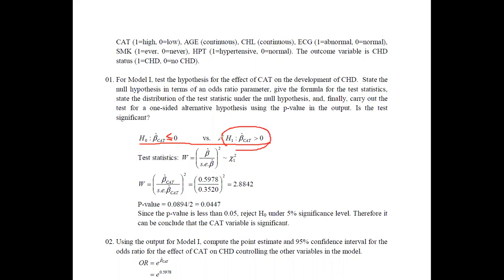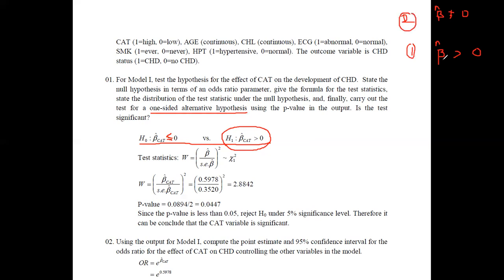Anyhow, the equality should be included in the null hypothesis. We have tested for this alternative hypothesis because they are asking us to test for the one-sided alternative hypothesis. Since we need to identify the effect, as I told you, we are always testing this one-sided as beta greater than 0, and if it is two-sided, beta is not equal to 0. This is for the two-sided test, and this is for the one-sided test.